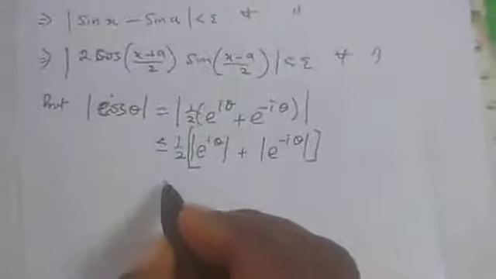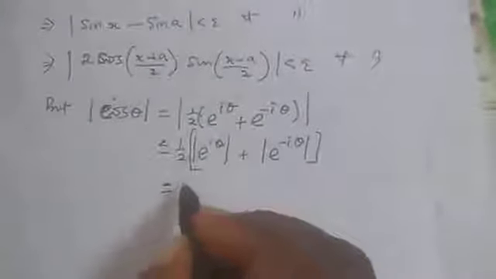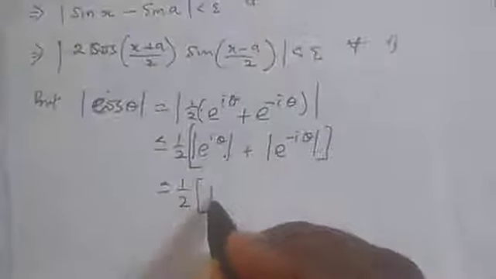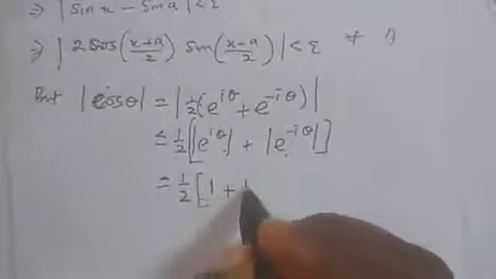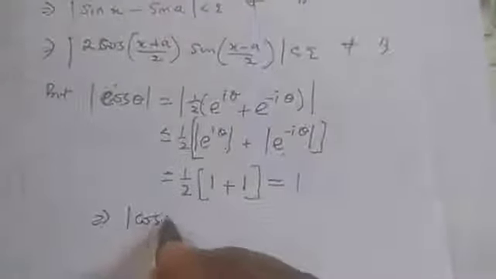So from this place now, we are going to have this. The absolute value of exponential i theta will give me 1. Another absolute value of exponential minus i theta will still give me 1. So this will give me 1. So what we are saying is that the absolute value of cos theta is less than or equal to 1, which we are going to apply in this place.